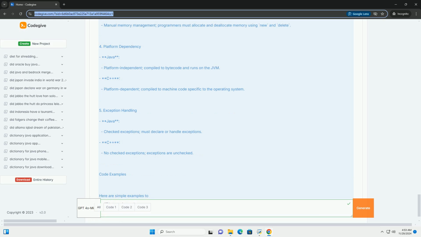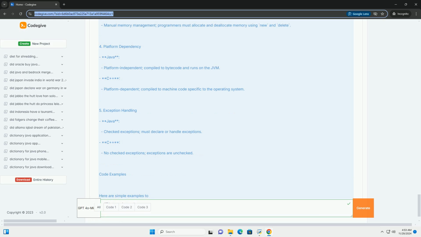Summary. Java is more focused on portability and ease of use with automatic memory management, while C++ provides greater control over system resources and performance. The choice between Java and C++ often depends on the specific requirements of the project, such as performance needs, platform compatibility, and development speed. By understanding these differences and the provided examples, you can make an informed decision about which language to use in your development efforts.